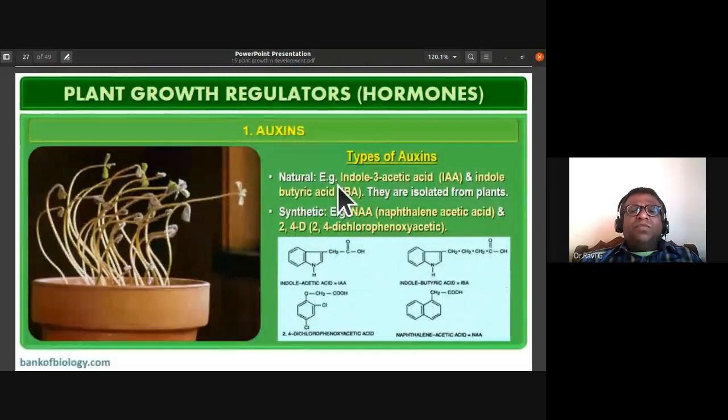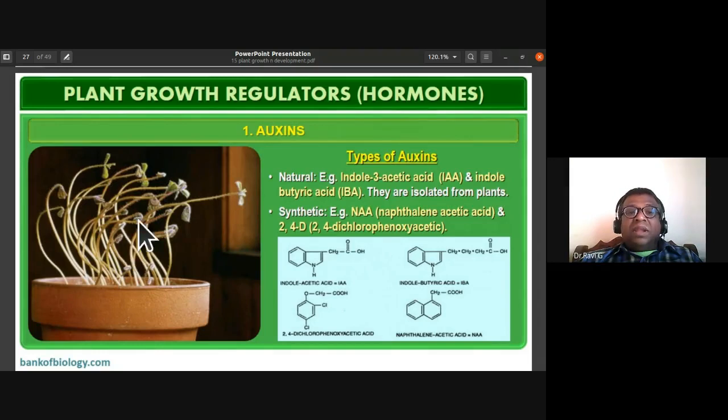There are two types of auxins. Natural auxins, an example is IAA, indole 3 acetic acid. Most of them have this acetic acid ending. In this slide, you can see the bending of the tip of the stem towards the source of light.